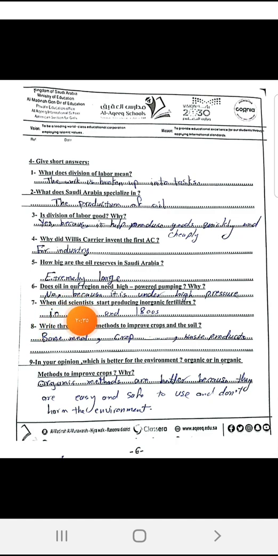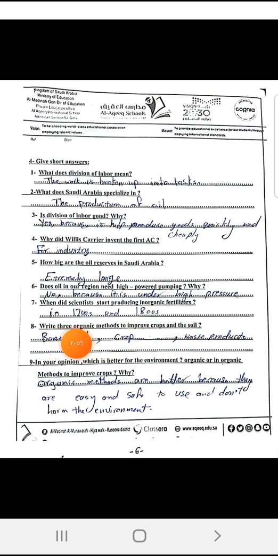7. When did scientists start producing inorganic fertilizers? They started to produce inorganic fertilizers in the 1700s and 1800s, again during the time of the Industrial Revolution. Write 3 organic methods to improve crops and the soil.